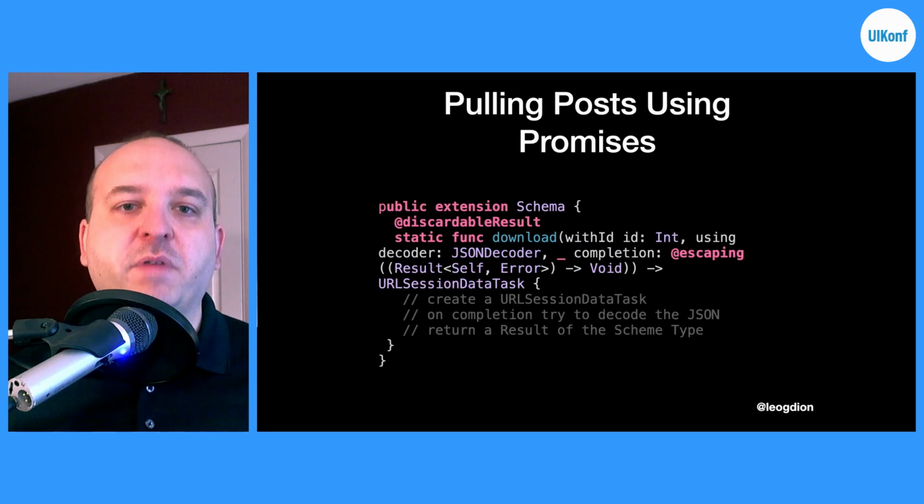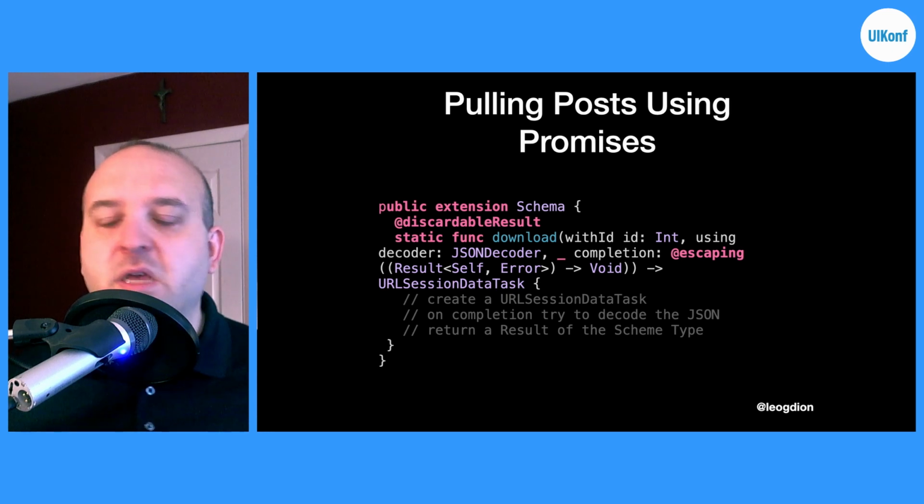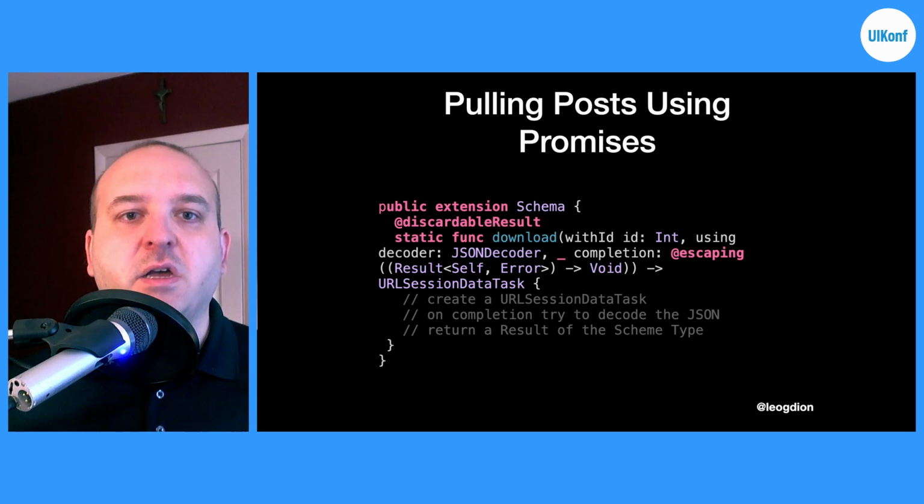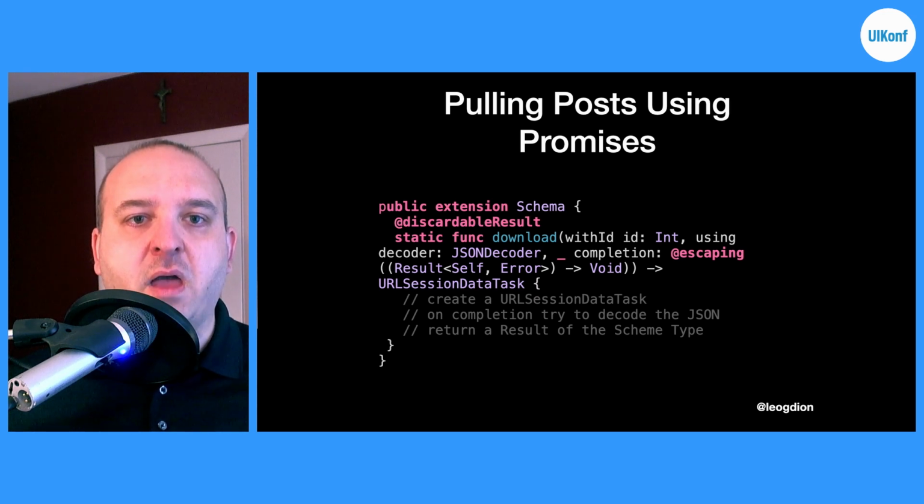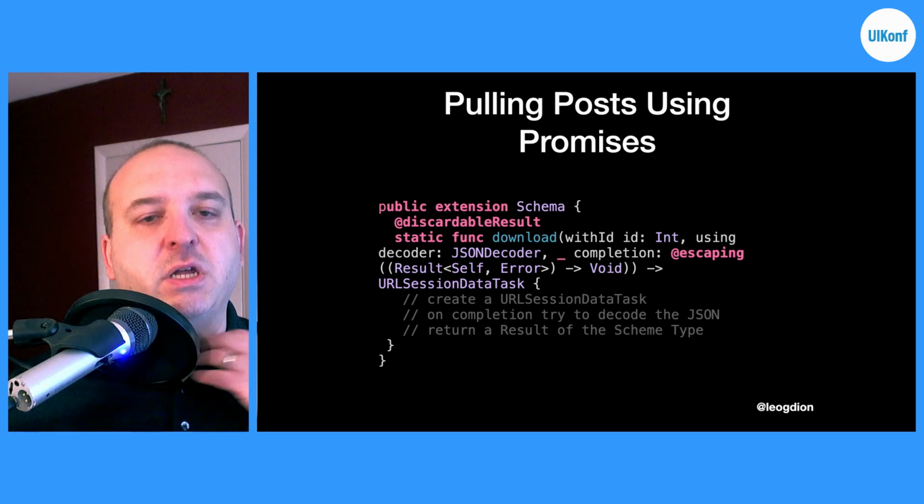So here's an example of a download. It just takes in an ID, it automatically forms the URL, calls a URL session data task, and then it decodes that JSON into one of our schema structs that we've created, and then returns that result asynchronously to the callback that's called completion here in the method.